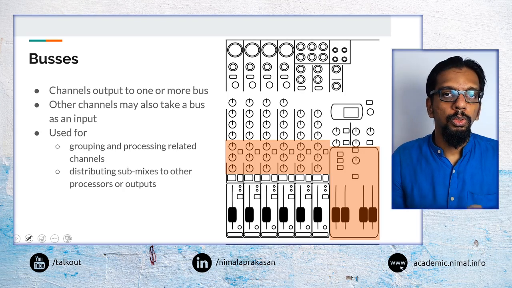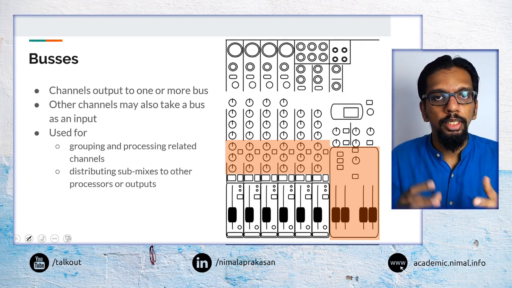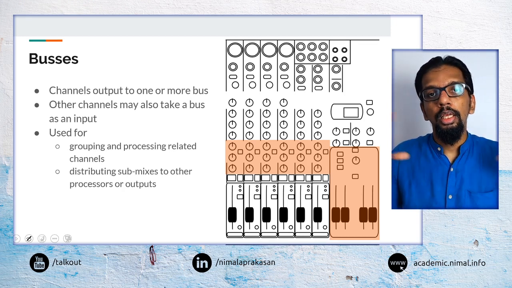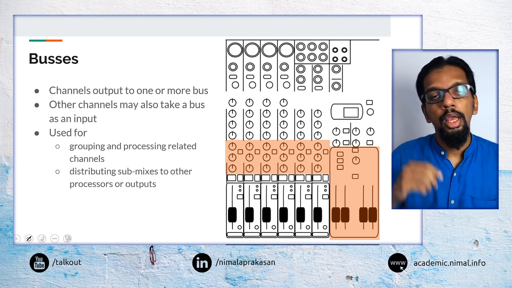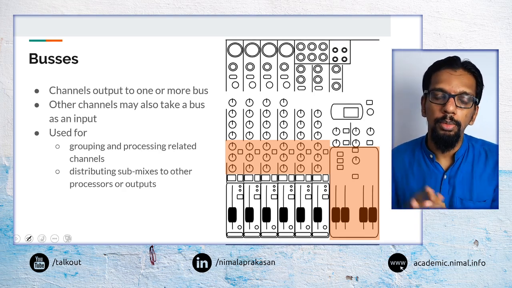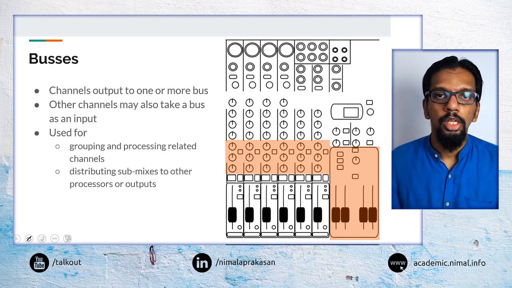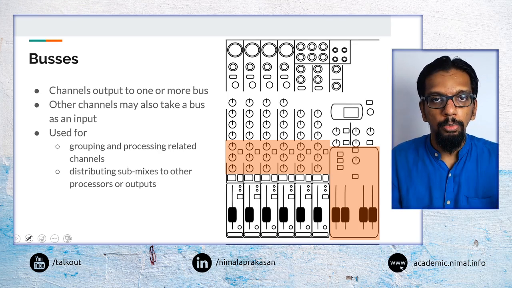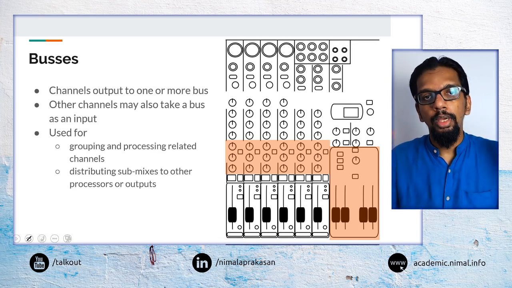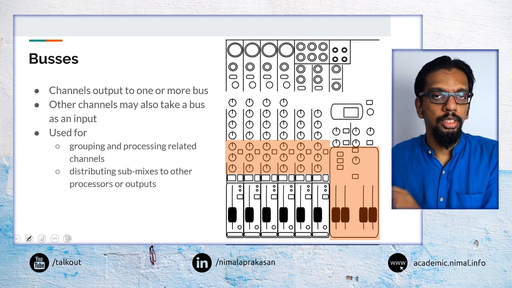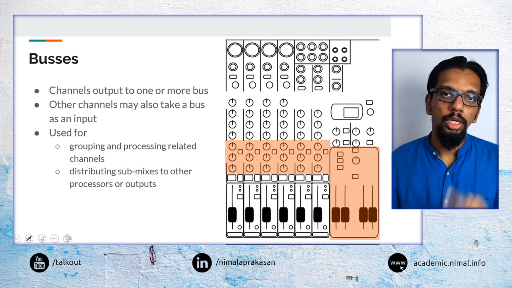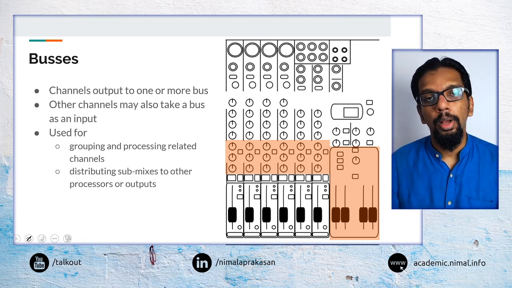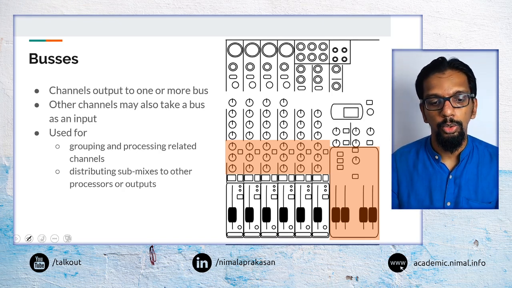Say you want to do effects processing, and our mixer has an onboard effects processor, or even an outboard effects processor for that matter. If you want to combine all the signals into one, processing them with a single processor would be much more advantageous. For example, if you want to do reverb and apply the same reverb to a number of microphones, then if we combine all those microphone signals into a single signal and then do the processing, we only need one effects processor. So for those purposes, we may use these buses to group a number of signals together.